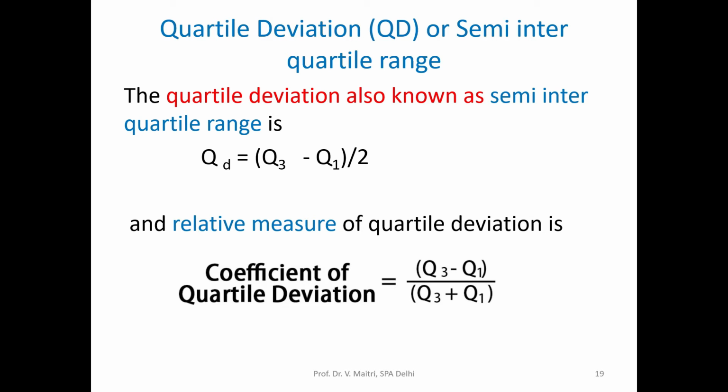Now the quartile deviation or semi-interquartile range. The quartile deviation is also known as the semi-interquartile range, that is Q3 minus Q1 by 2. We have seen it. And the relative measure of the quartile deviation is Q3 minus Q1 divided by Q3 plus Q1. So this is the coefficient of quartile deviation. So quartile deviation we already calculated, and the coefficient of quartile deviation we can also calculate using this formula.